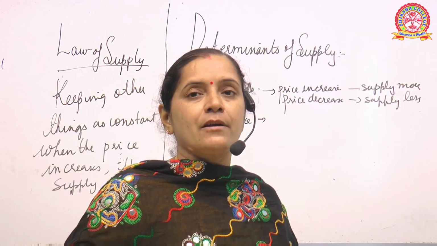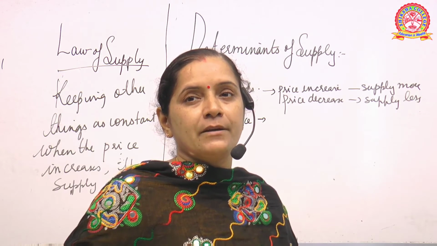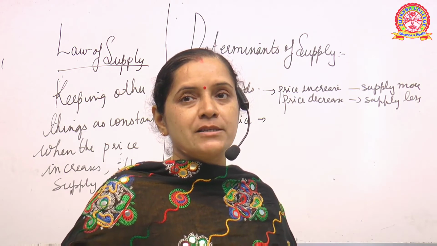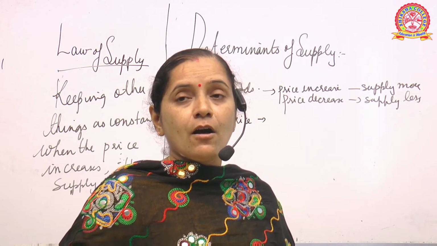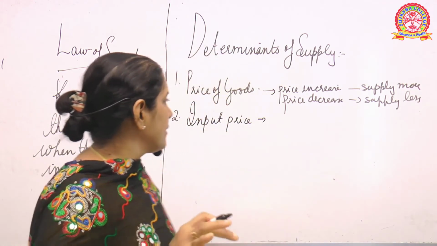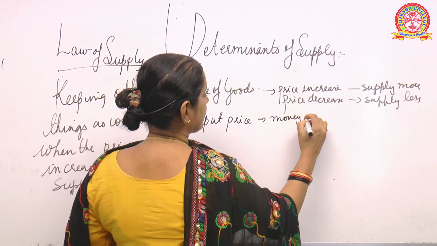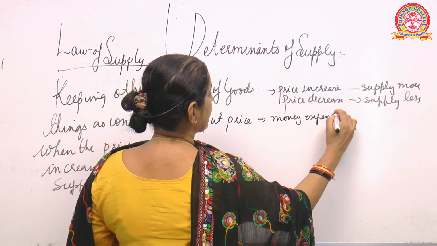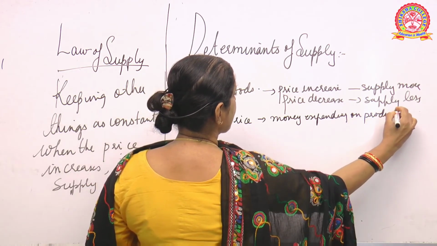Now input may be your raw materials, input may be your technical methods, technology, so that is input. So input price is the money expended, like how much money you are expending on production, that is the input price.